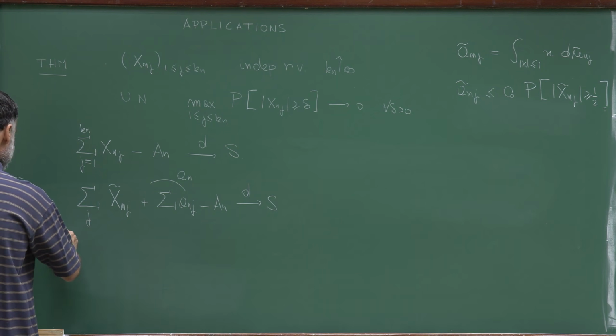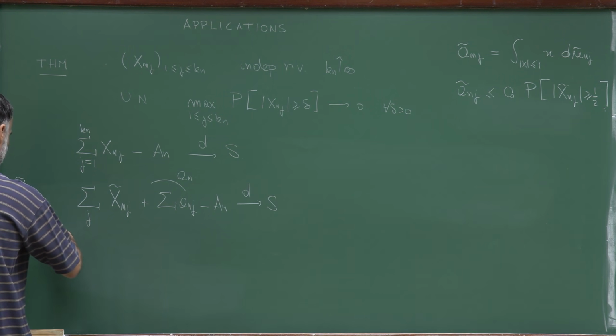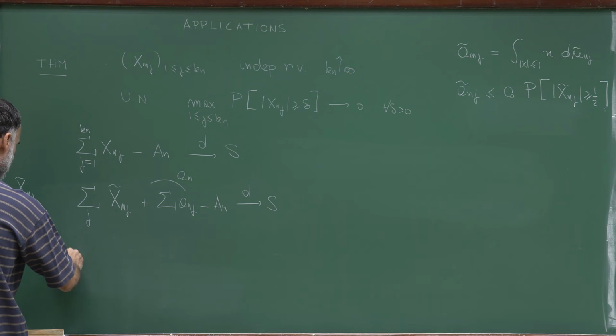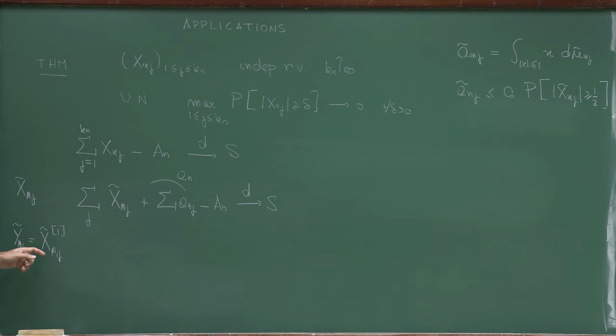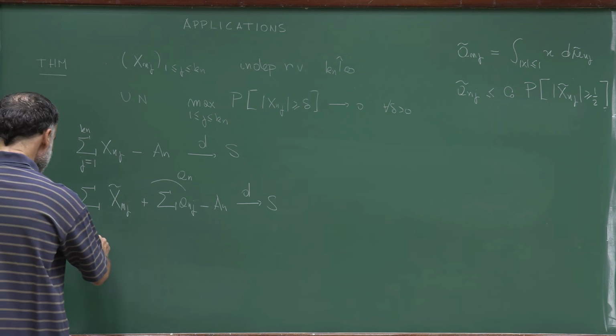I won't define it precisely, but we introduced y tilde nj as the Poisson transformation of this random variable.